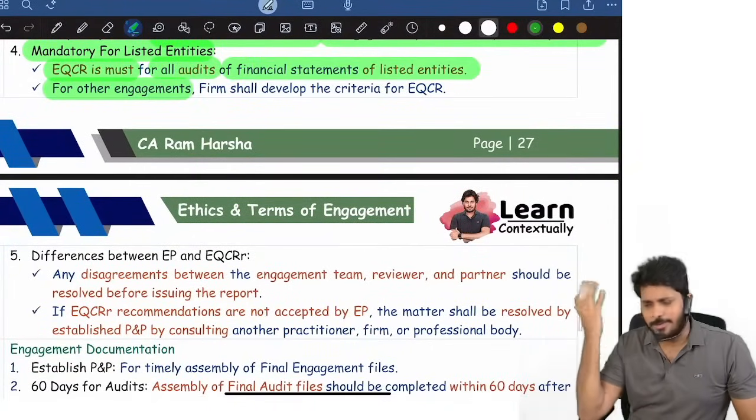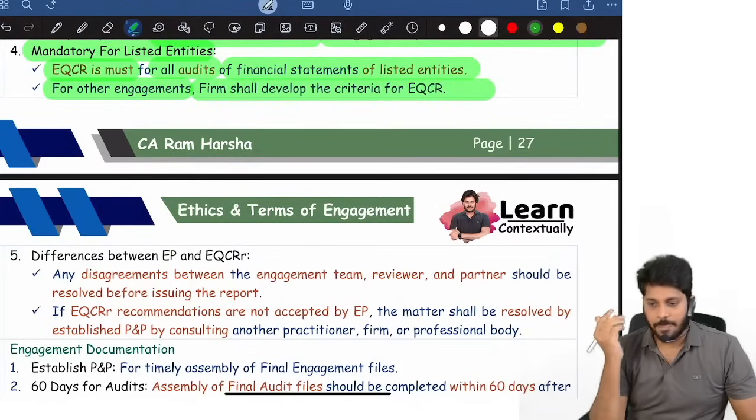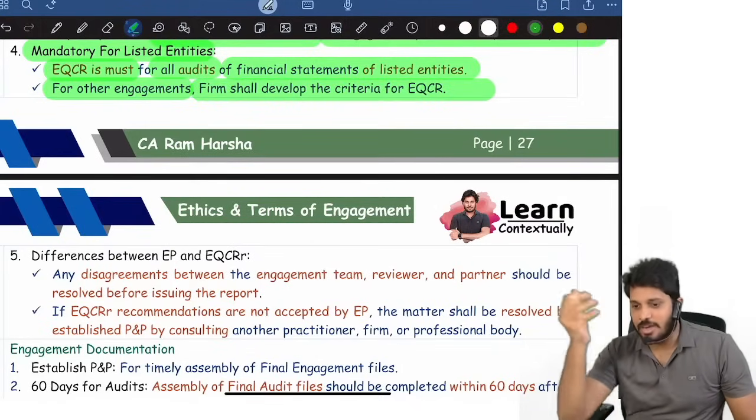What about other audits? What about other engagements? The firm will develop the criteria. For other engagements, non-audit engagements, all that, the firm will develop the criteria.